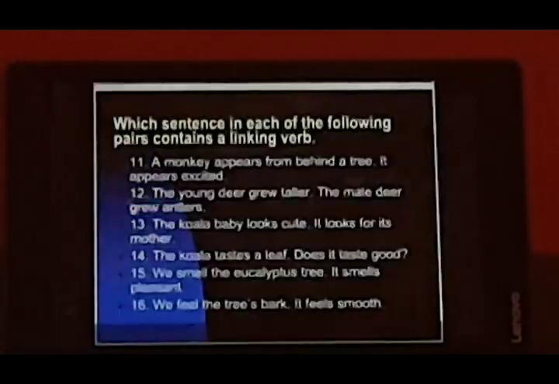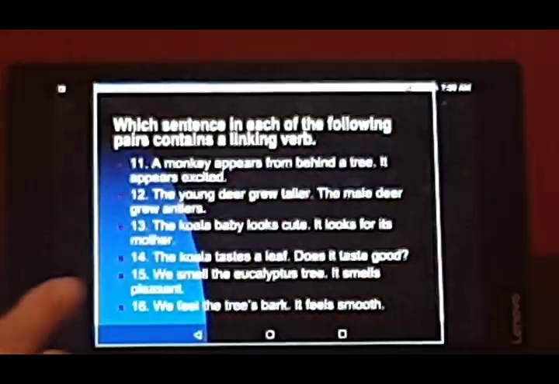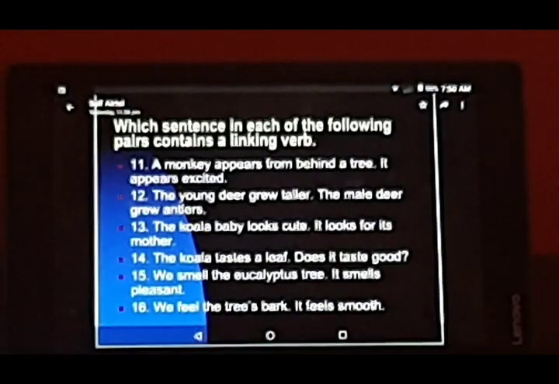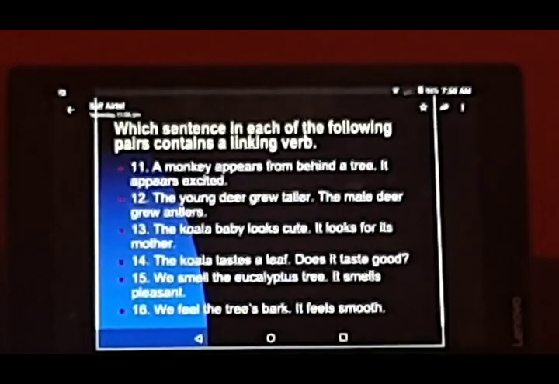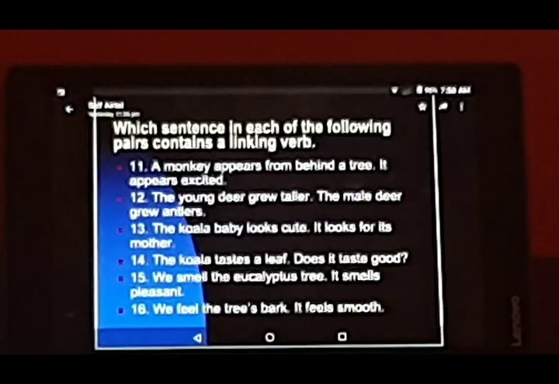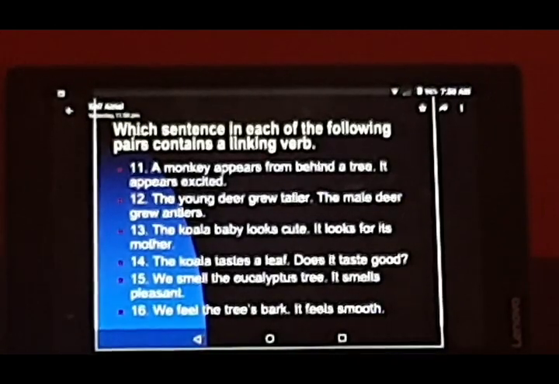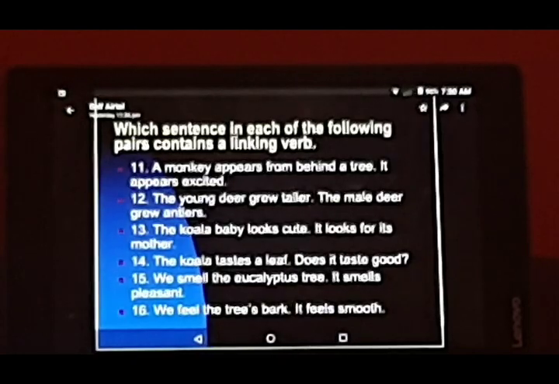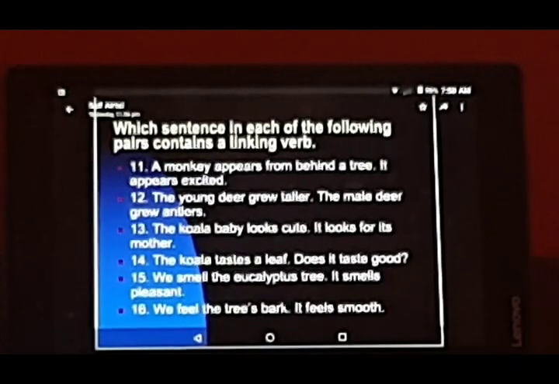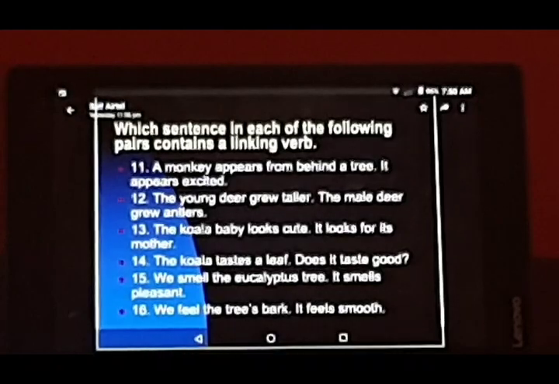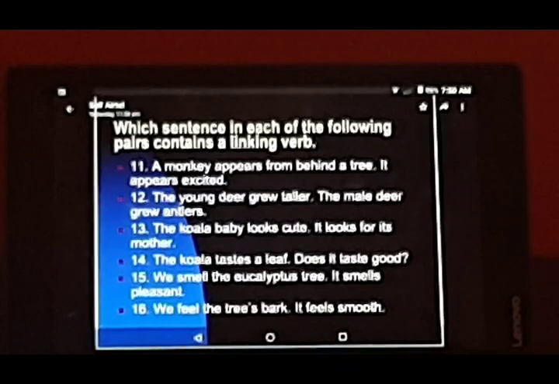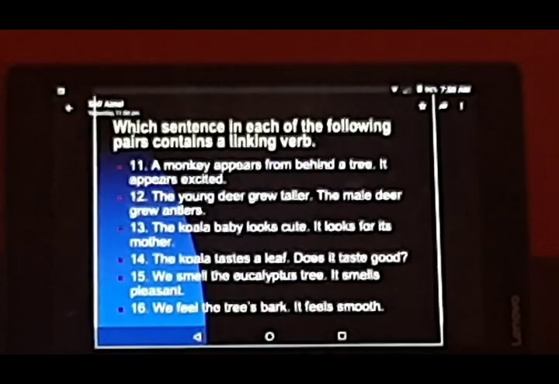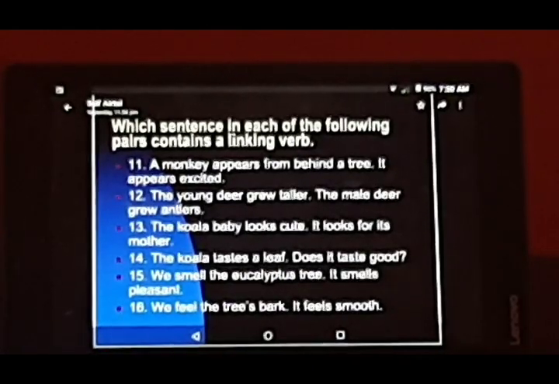The young deer grew taller. The male deer grew antlers. So where is it an action word and where is it a being word? In the first one it is the being word and in the second one it is the action. The koala bear looks cute. It looks for its mother. So again in the first one it is used as a being word, looks cute. And looks for its mother, finding its mother, it is the action word.